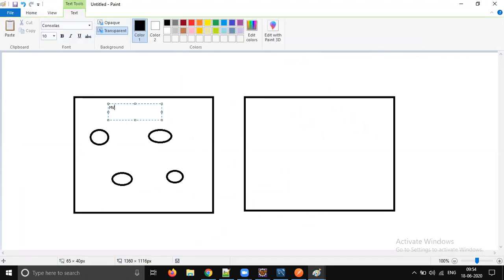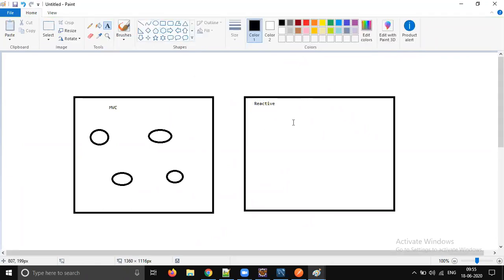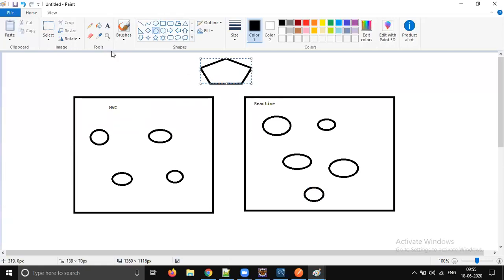Okay, one stack for MVC, one stack for React. Okay, so client you can take whatever you want. Client should be an independent component. Mostly client should be reactive, so we need to write a separate common library for reactive, then things will be good.